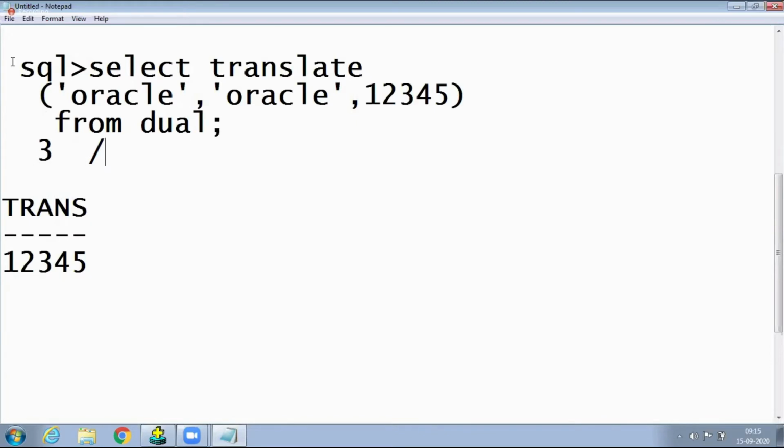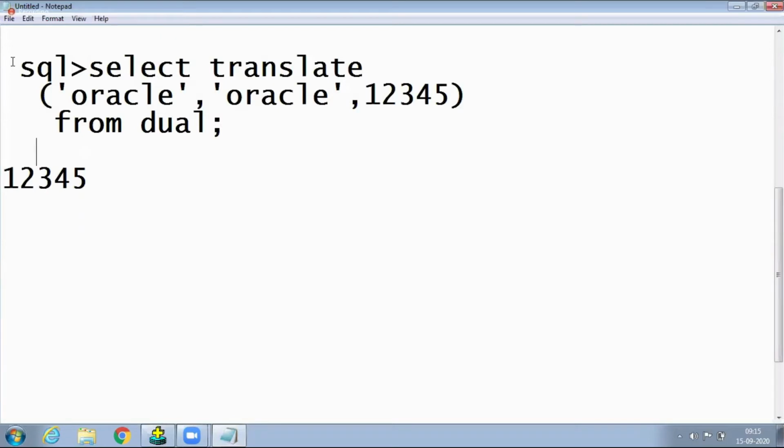Then those characters are permanently removed. Example: write it. Simple. Here E is not there, and 6 is not there, okay? E is removed. Here your writing is easily understandable.